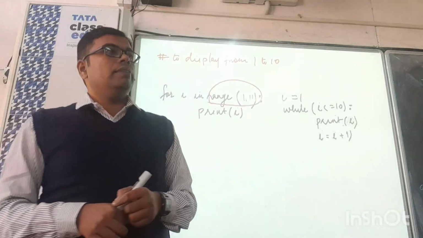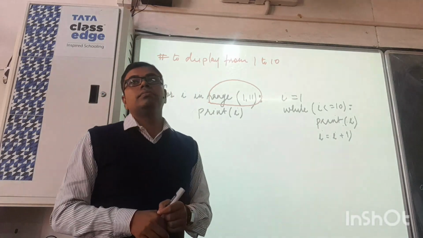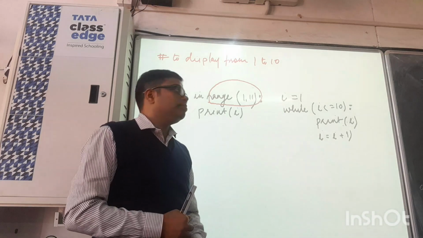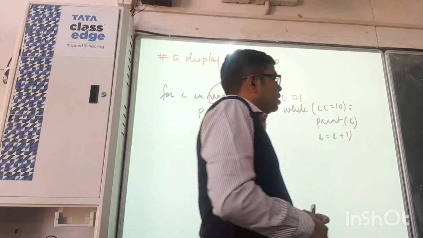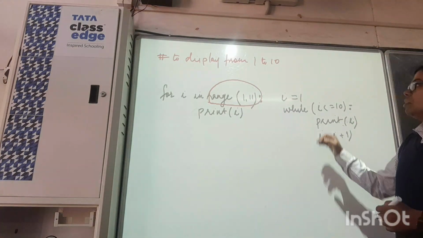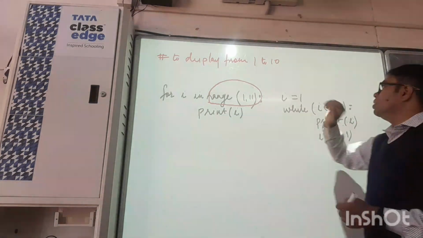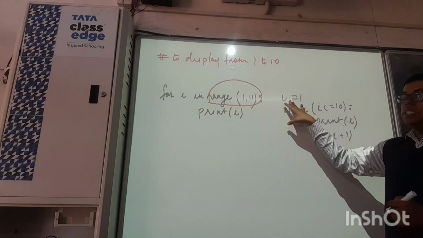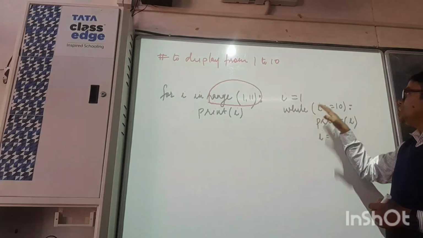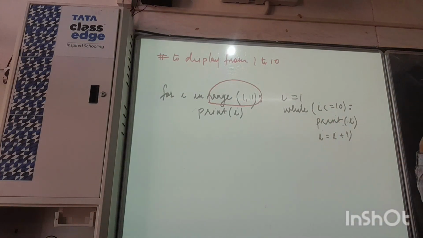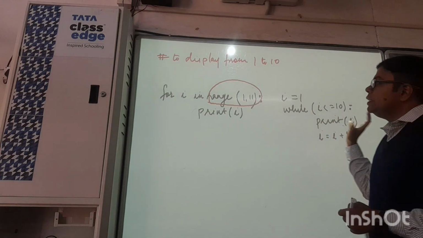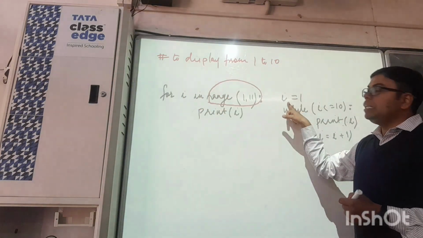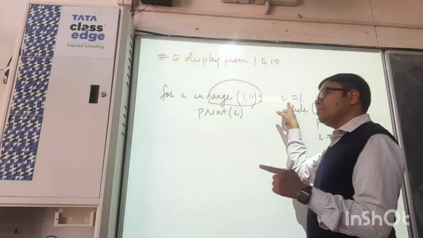Any doubt? Anyone is having? Sir, can you explain this again? This or this? This one. So, see, the question is to display from 1 to 10. If we had to use a while loop, initialization we would have done I equal to 1, condition we would have given, print, and then increment. No issue with this. Similarly, when we write the for syntax, since we have taken initialization over here, for that purpose we have taken a variable.